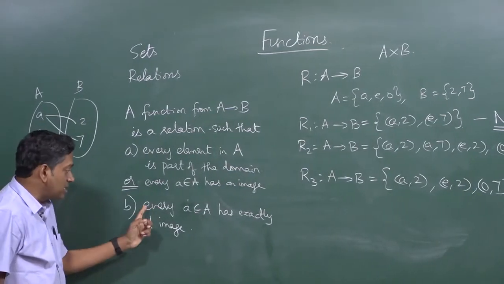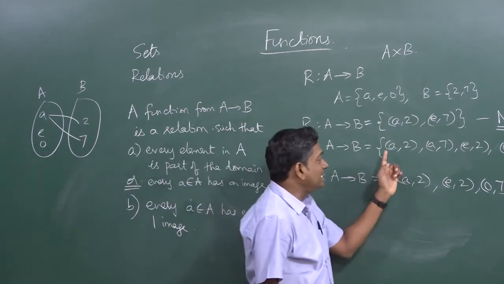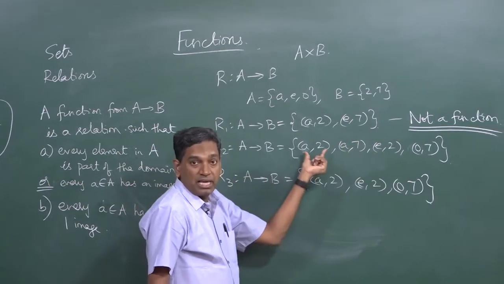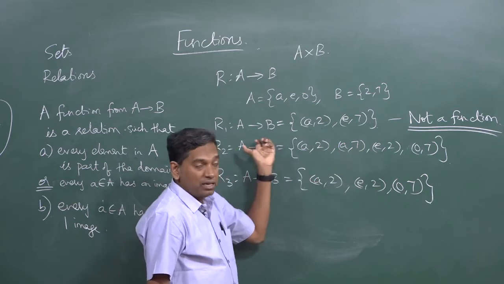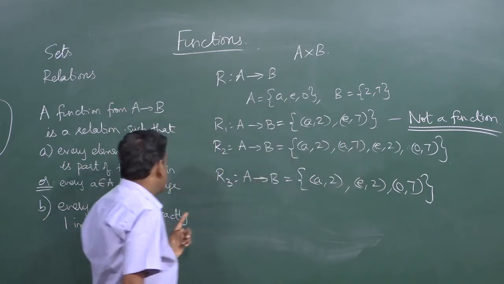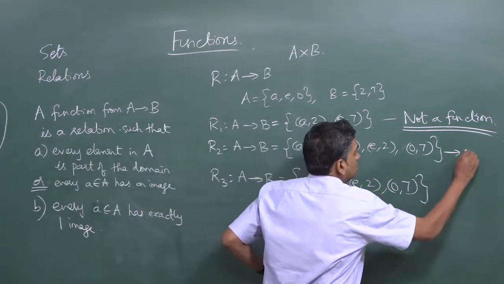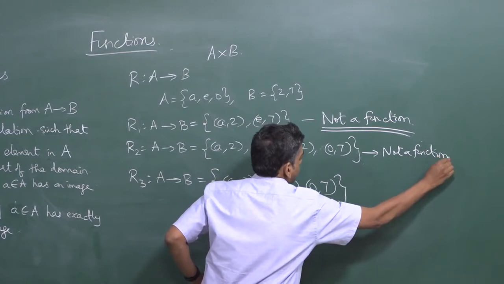What is the second condition? Every element has exactly one image. Now you can see that small a is connected to both 2 and 7, because (a, 2) is an element, and (a, 7) is also a part of the relation. Therefore, this violates the second condition, and therefore this is not a function.